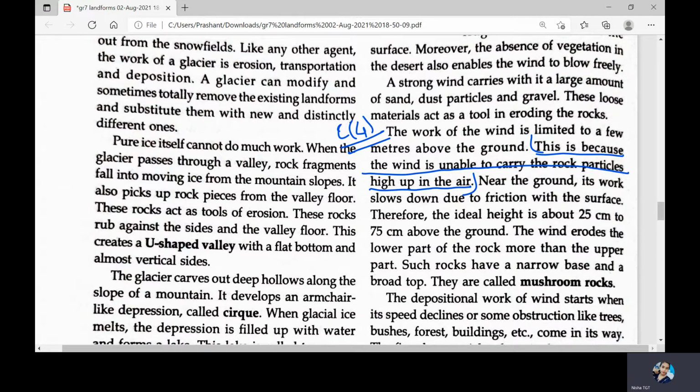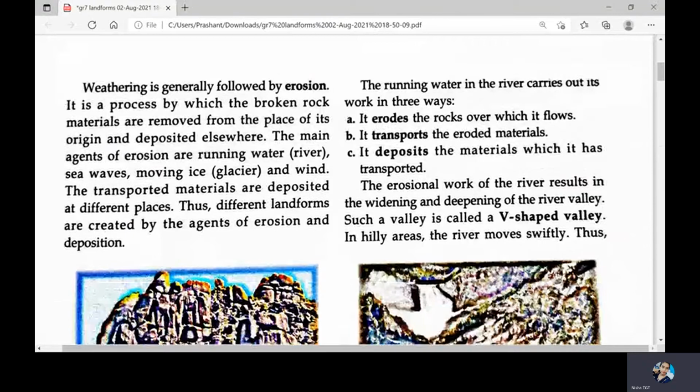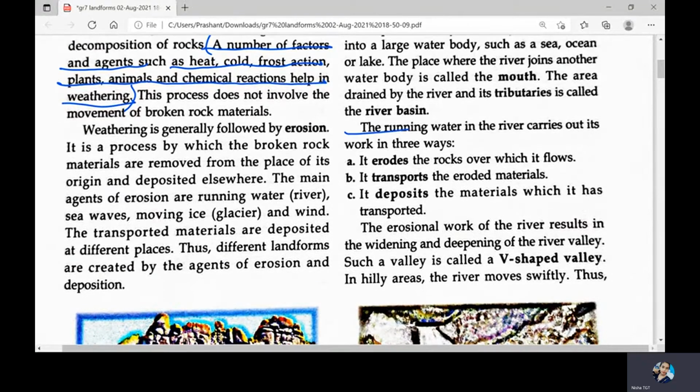First question is, how does running water carry out its work? In the beginning itself, it was told that the running water in the river carries out its work in 3 ways. It erodes the rocks over which it flows. It transports the eroded materials. It deposits the materials which it has transported.